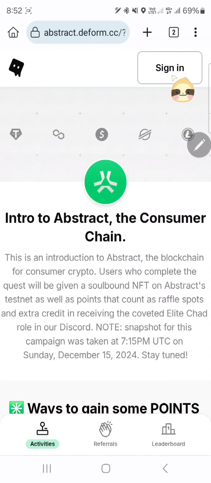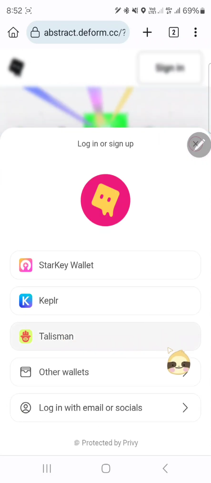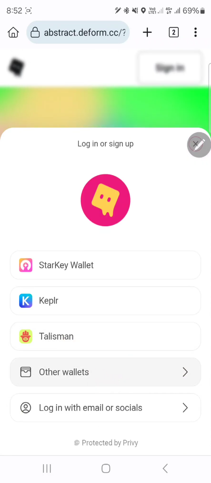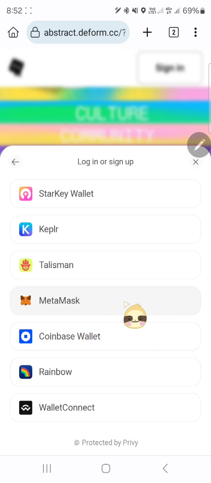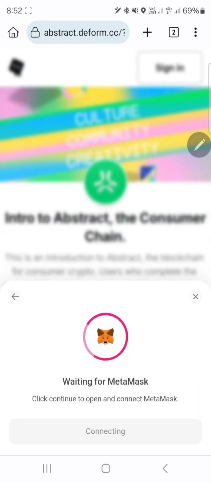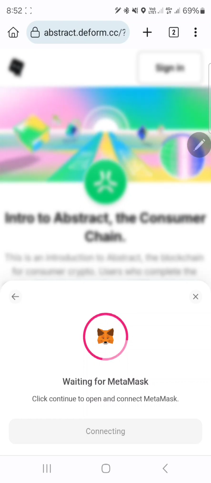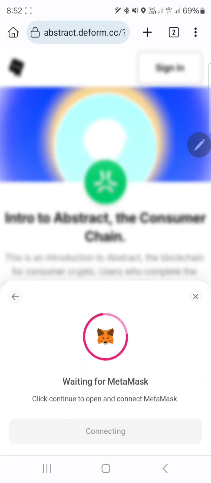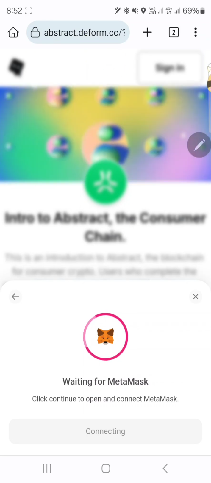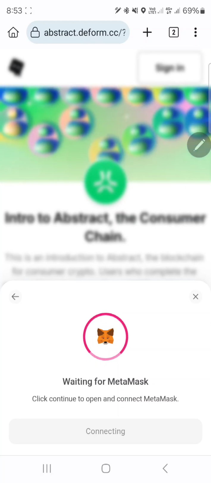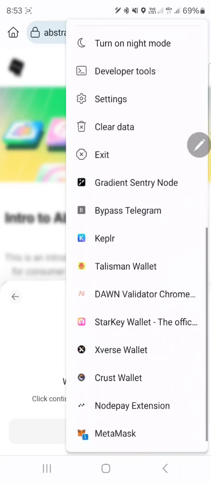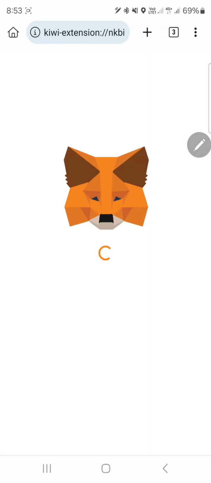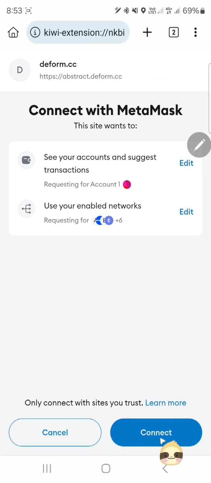Then click on sign in option, and you can connect with many wallets, and as I always use MetaMask, so I choose MetaMask wallet. And you have to confirm in the wallet and connect.